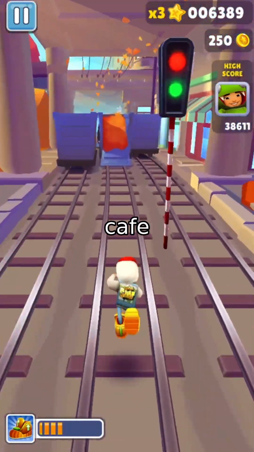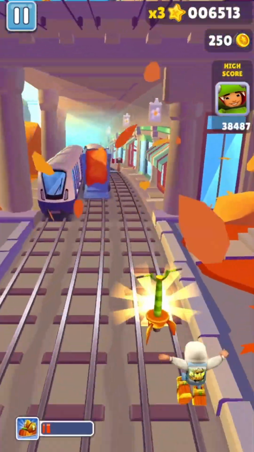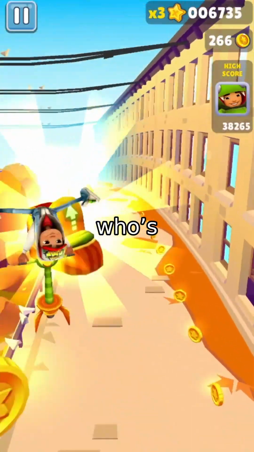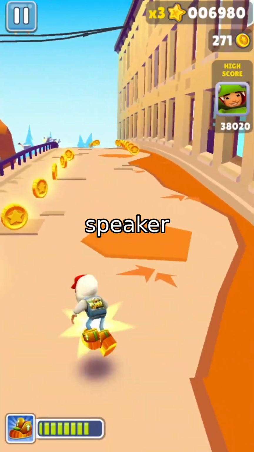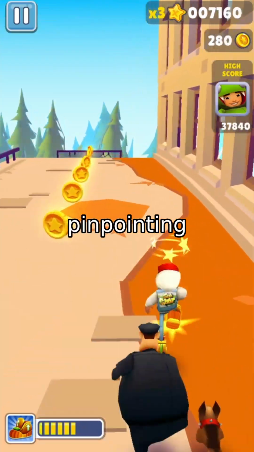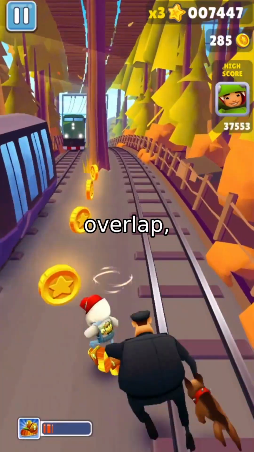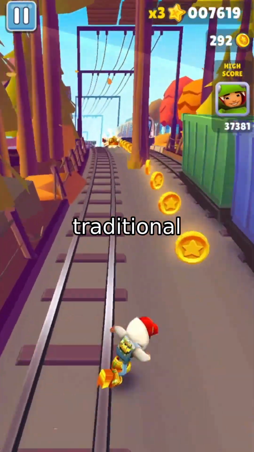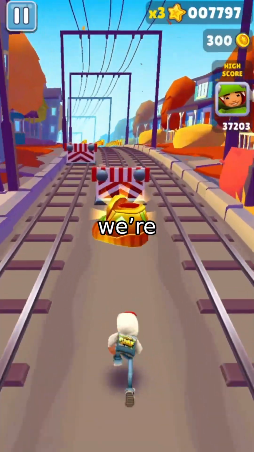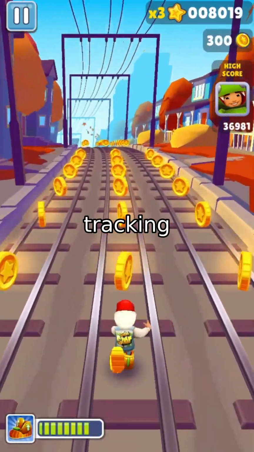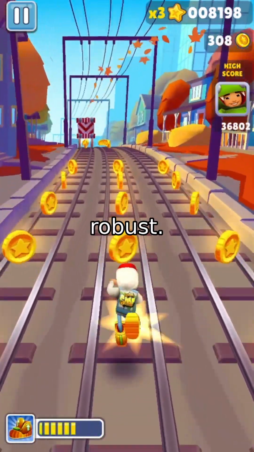Imagine you're in a bustling cafe, and multiple voices are overlapping. How does your smart speaker know exactly who's speaking? That's the magic of speaker tracking: identifying voices, pinpointing their location, and matching them to identities. But here's the challenge. When people overlap, move, or speak in short bursts, traditional systems stumble. Today, we're unraveling a groundbreaking approach that makes speaker tracking faster, smarter, and more robust.